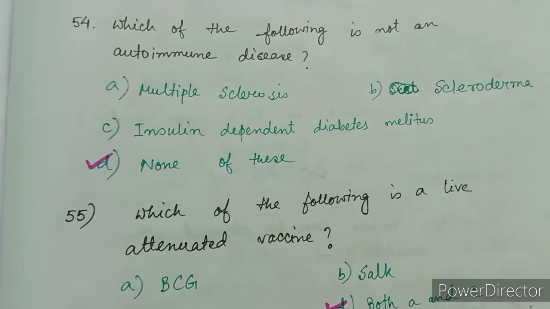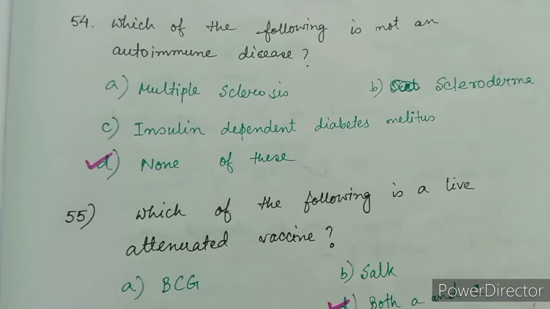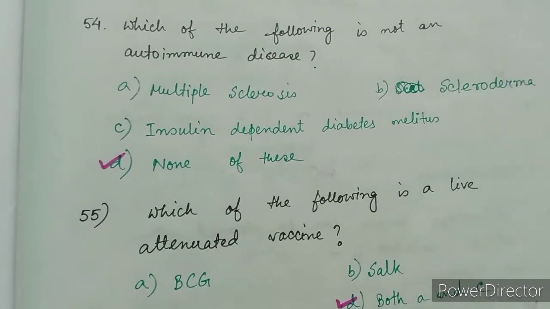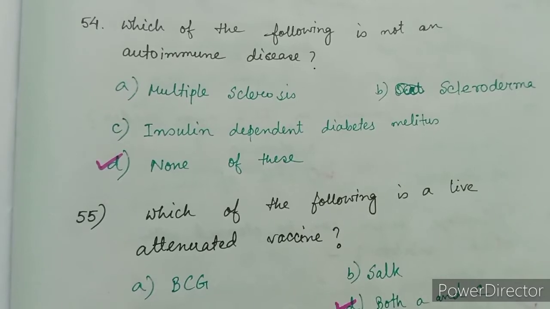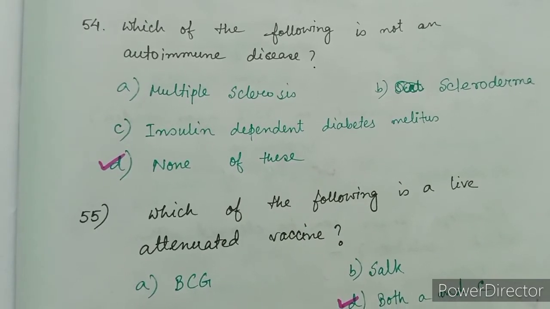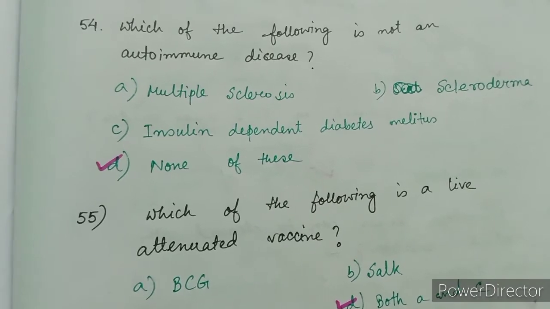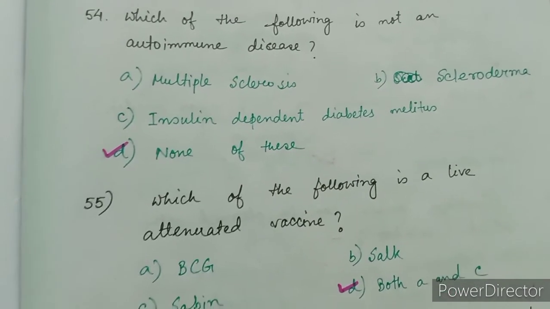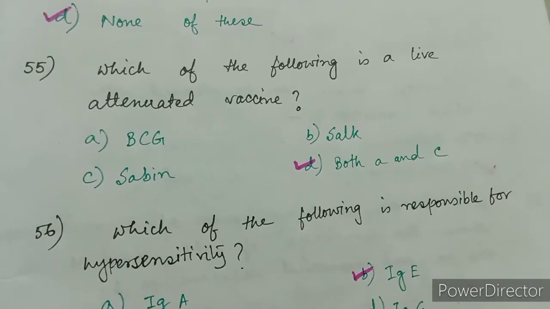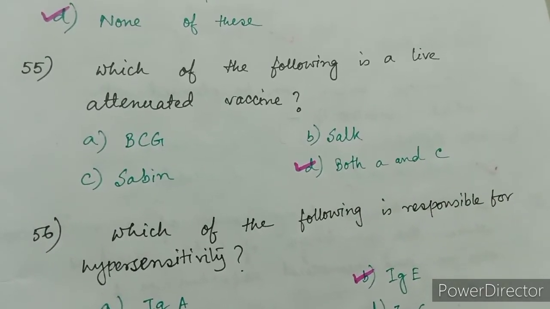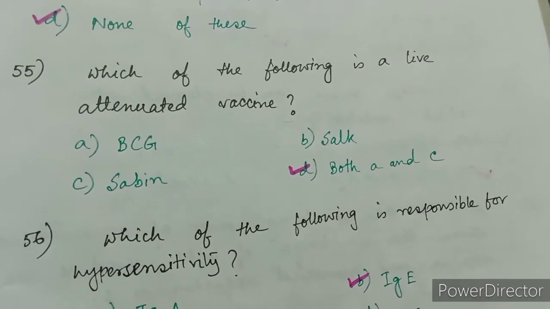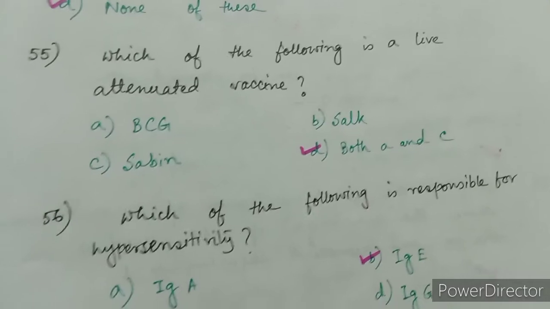Question: which of the following is not an autoimmune disease? The correct answer is option D, none of the above. All the others, multiple sclerosis, scleroderma, insulin dependent diabetes mellitus, all are autoimmune disease. So the correct option is none of the above. Which of the following is a live attenuated vaccine? Correct option is D. Both A and C, BCG and Sabin, both are live attenuated vaccine.